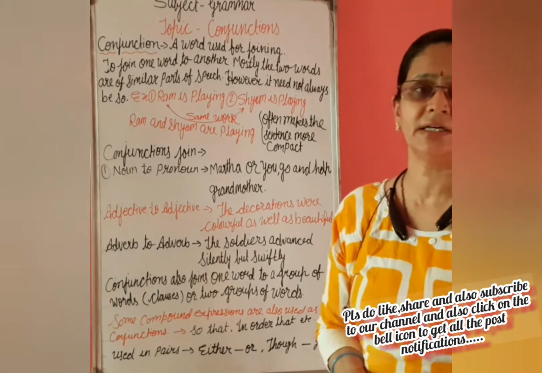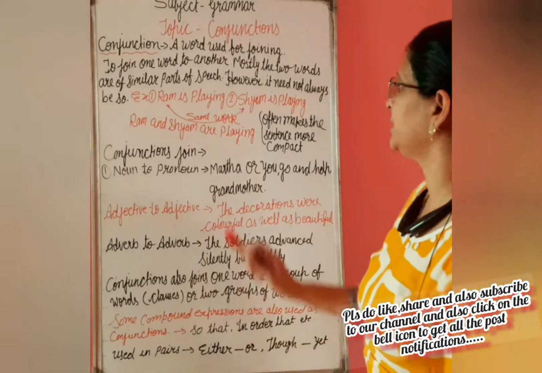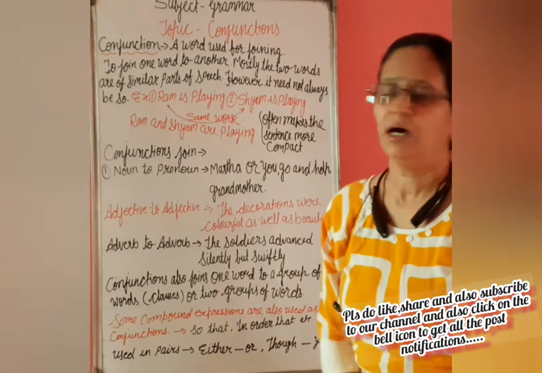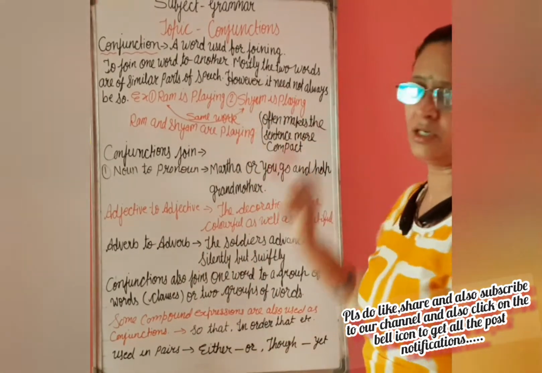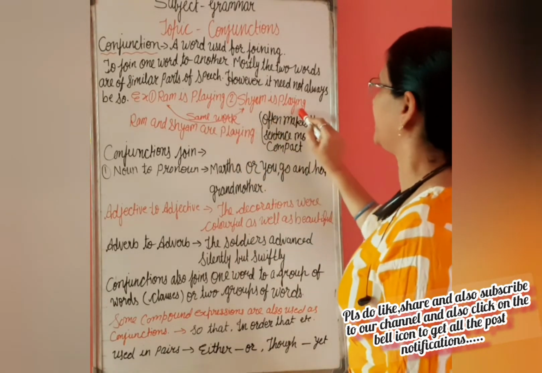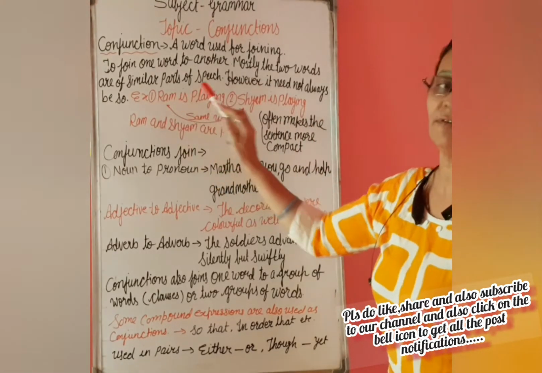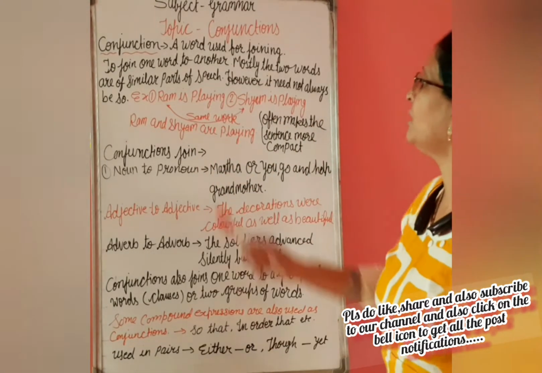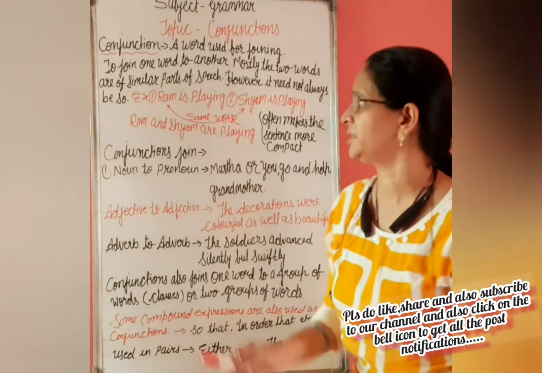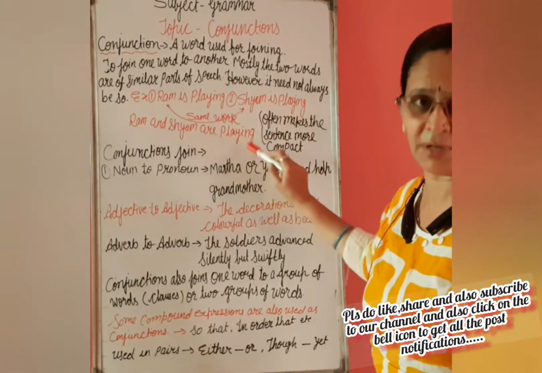Now I have taken some examples for that. I have taken two sentences, Ram is playing and Shyam is playing. Mind it, both are doing the same action. If we have to make it more compact, or join it with a conjunction, we will say Ram and Shyam are playing.